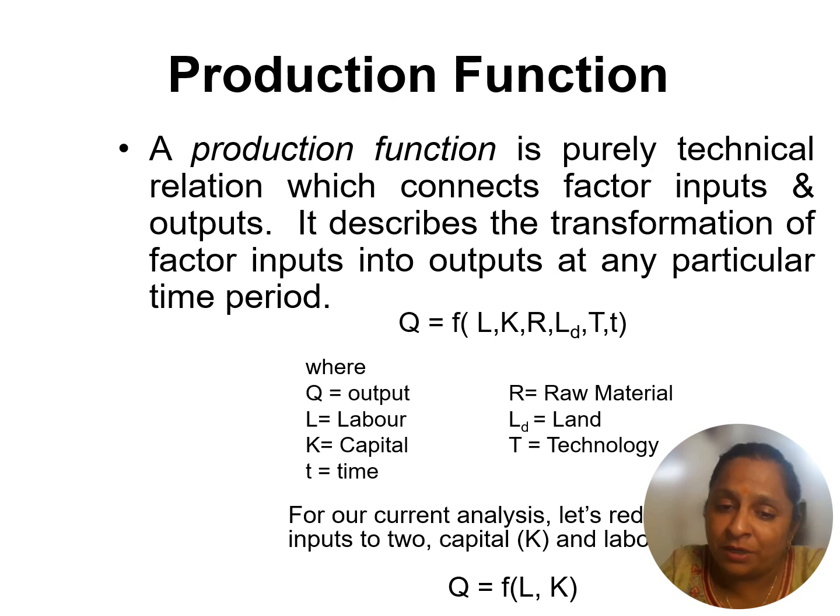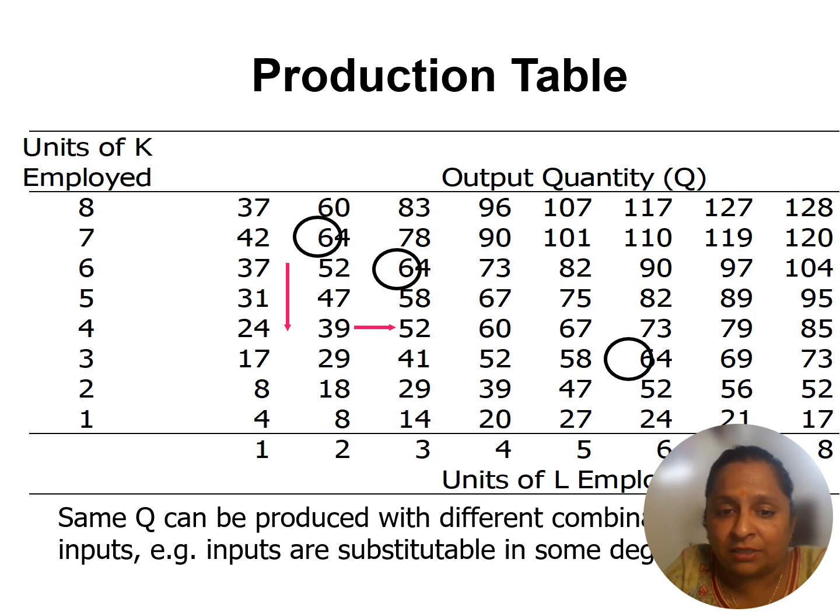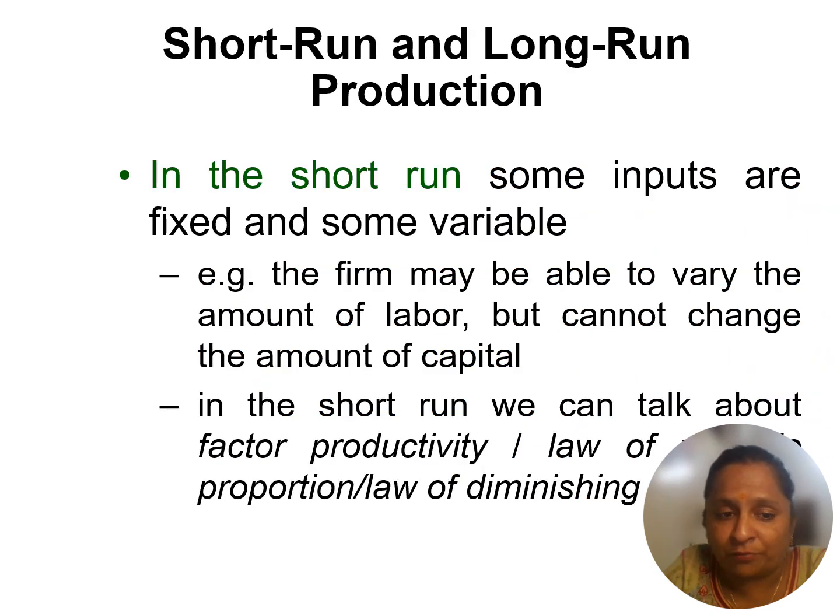There are so many factors, even time, but basically we take only four factors of production: land, labor, capital and entrepreneur. And when we go to the production function, there is the short run as well as the long run.